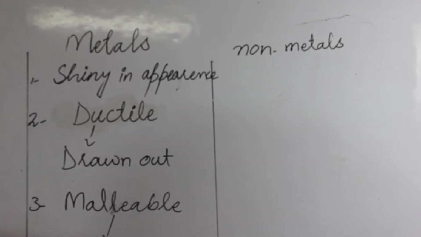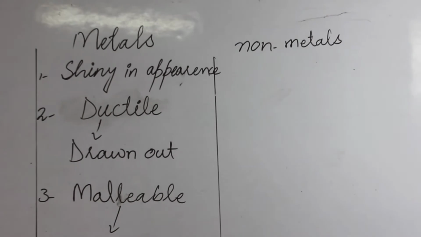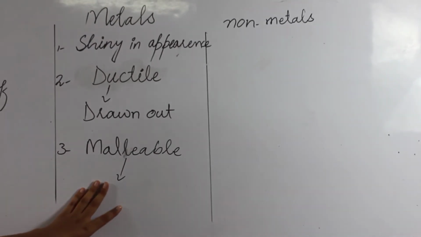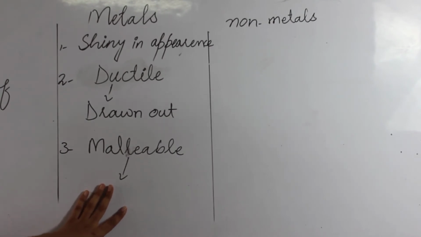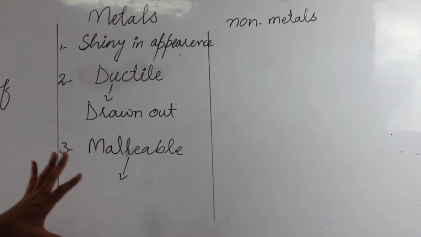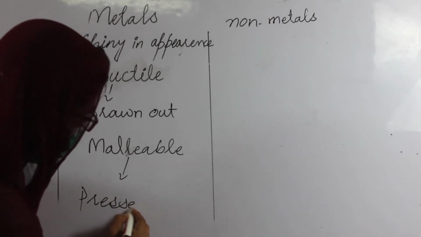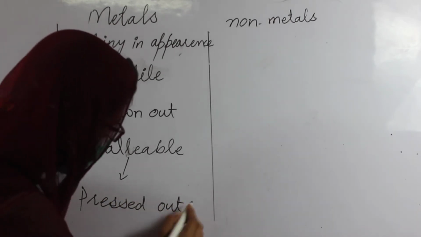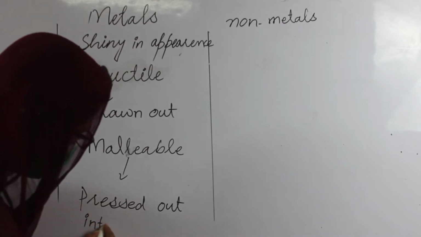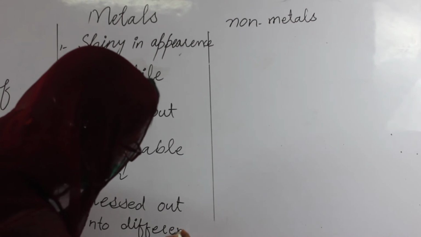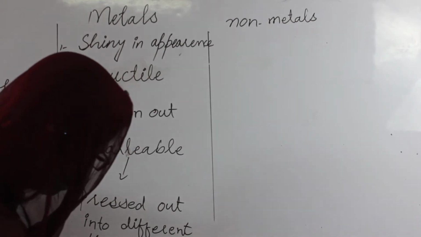Now, what is malleable? Malleable materials can be pressed down into different things without breaking. For example, gold is used in jewelry and pressed out into different things.